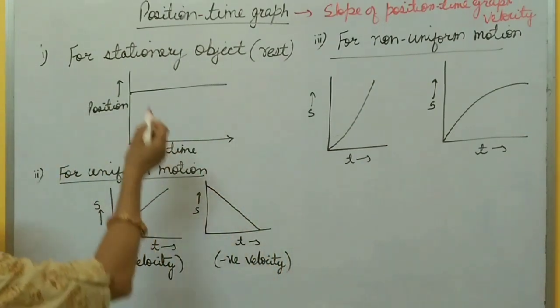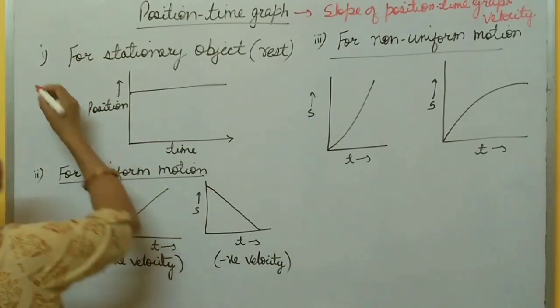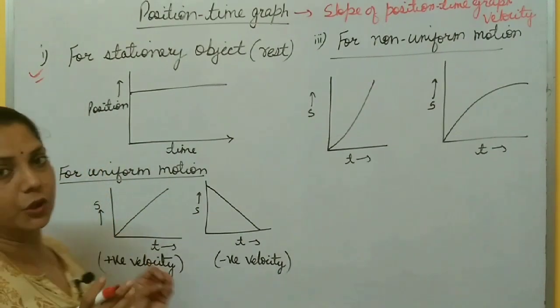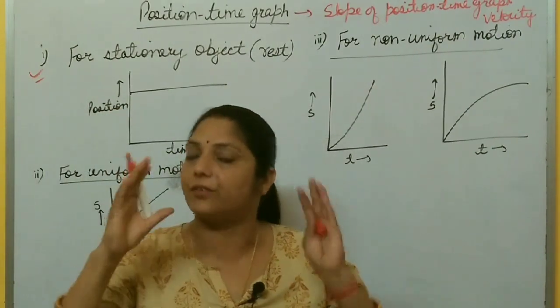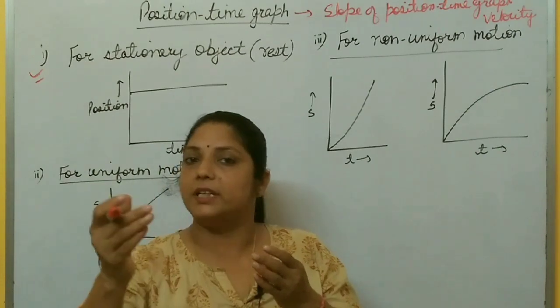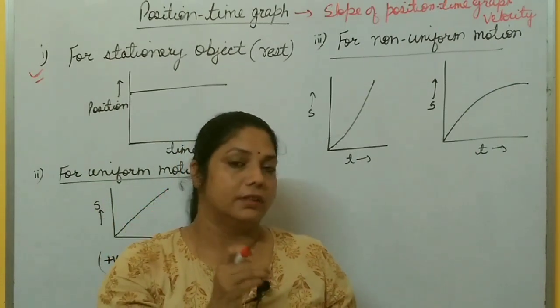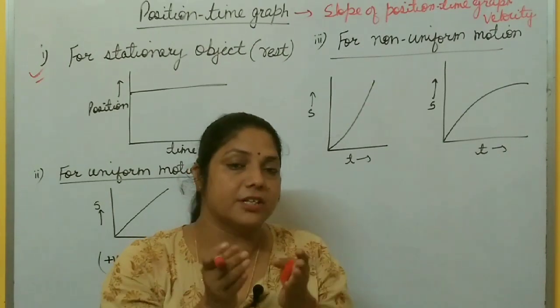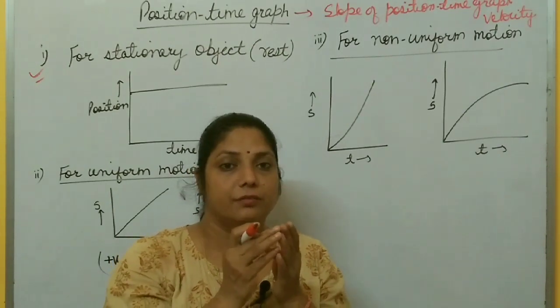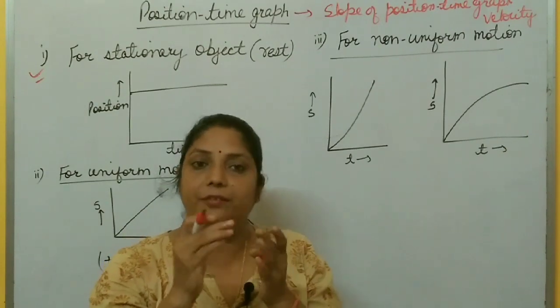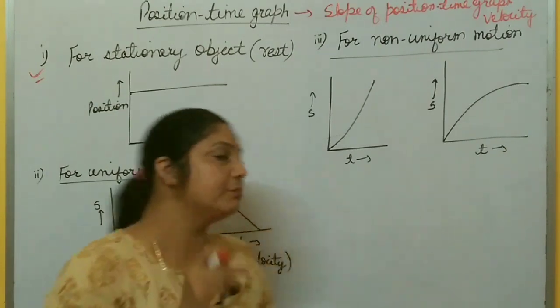So here I am going to discuss the position time graph. First one is for stationary objects, which means when the object is at rest. When the time increases, the object remains at the same position, because the object is stationary and does not change its position.